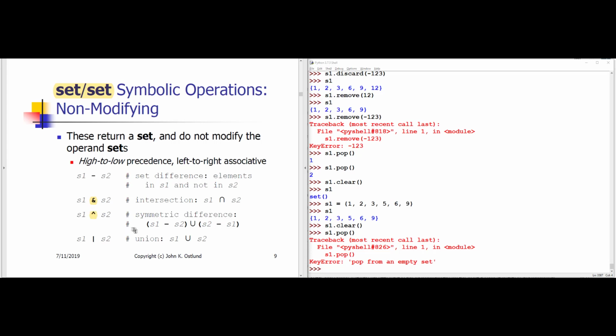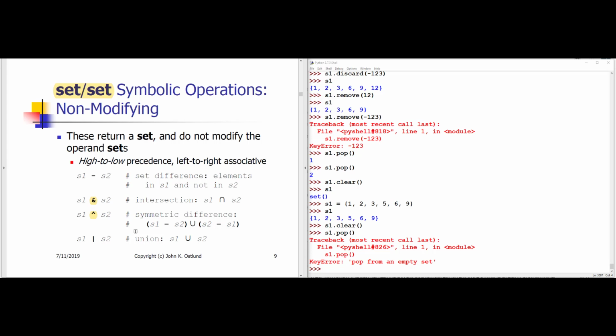The caret symbol is what's called the exclusive OR bitwise operator. This is borrowed or inherited, if you will, from C, C++, Java. In the context of sets, what it means is to give me all of the items that are in S1 but not S2, and combined with all of the items that are in S2 but not S1.